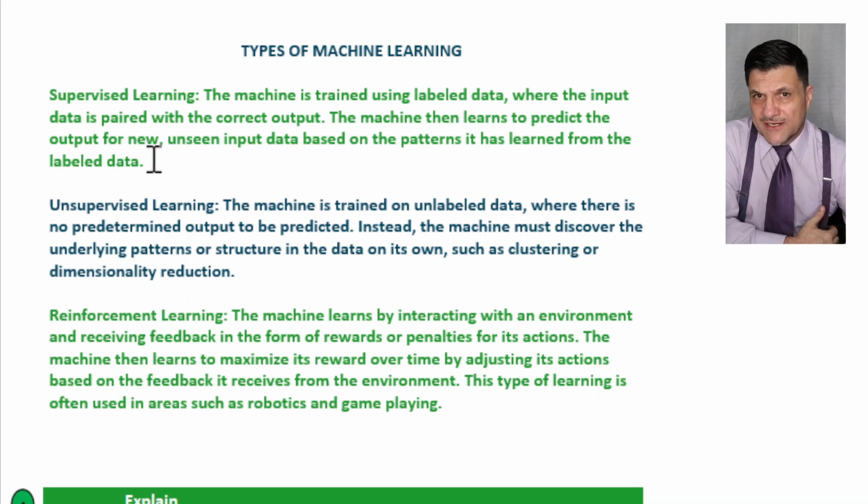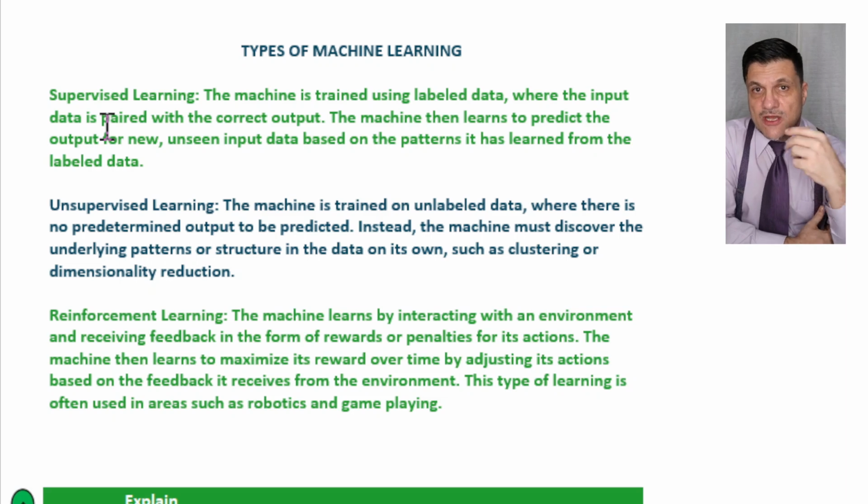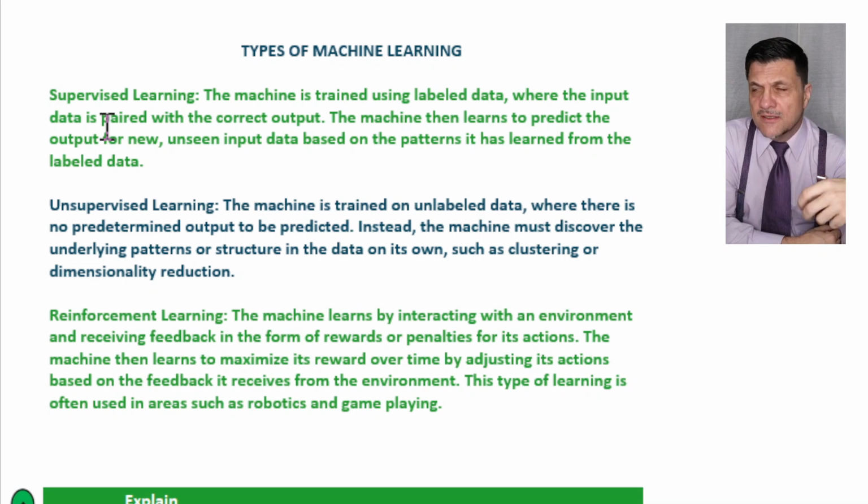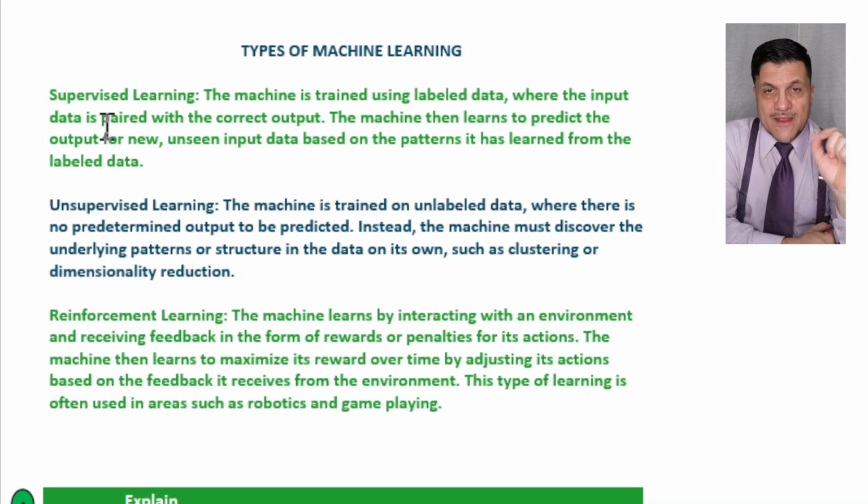What's supervised learning? You tell the machine what to do following a model. You give the machine, look, you see this model here? Use it. That's it. That's supervised learning. Example, a linear regression model. We just saw linear regression on the previous video. So now imagine that you create a model, a linear regression model, and you tell the machine to use it. That's supervised learning. You create a tree, and decision trees are also another way to do supervised learning. Now, unsupervised learning is a little bit different.